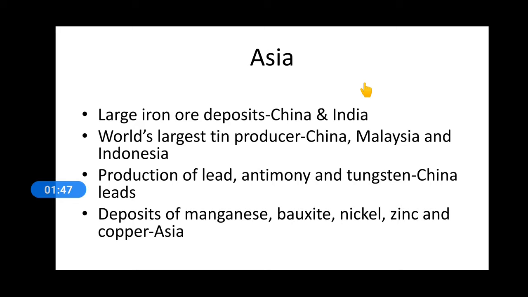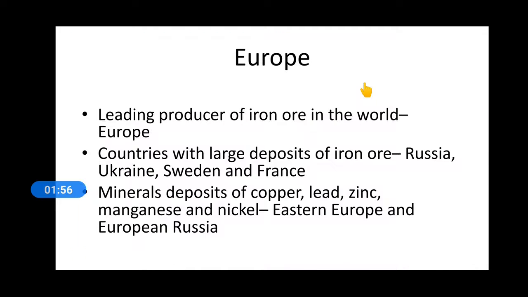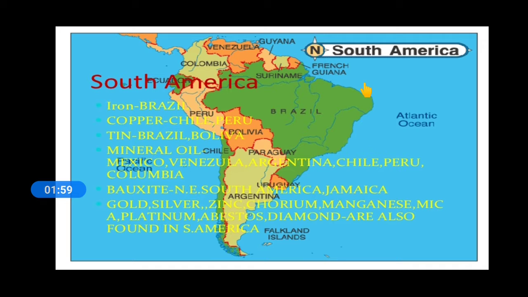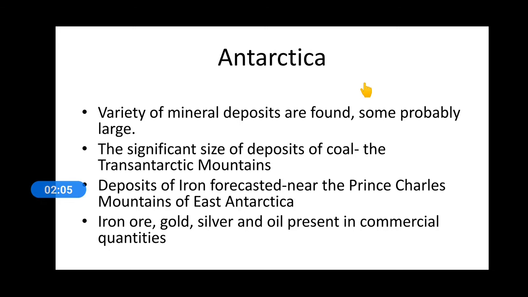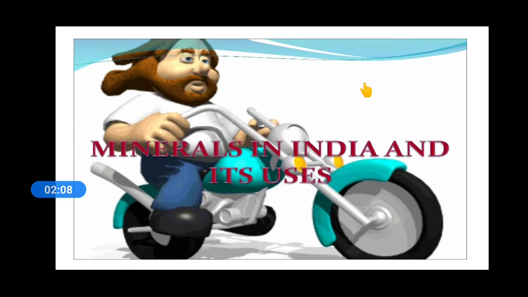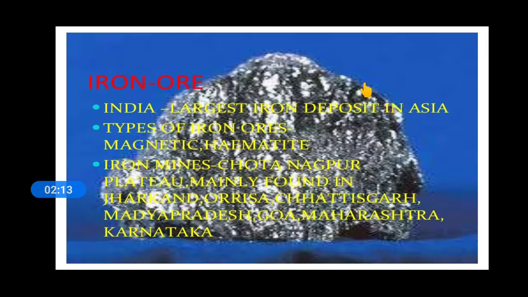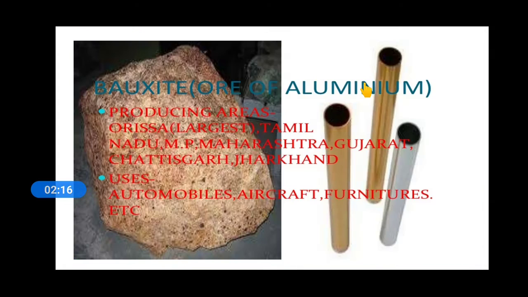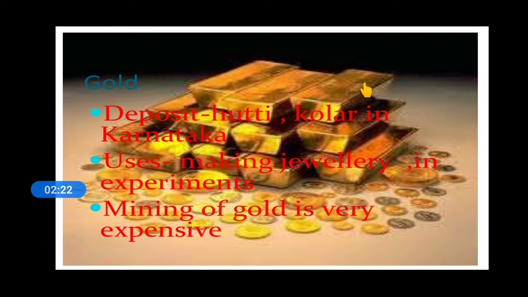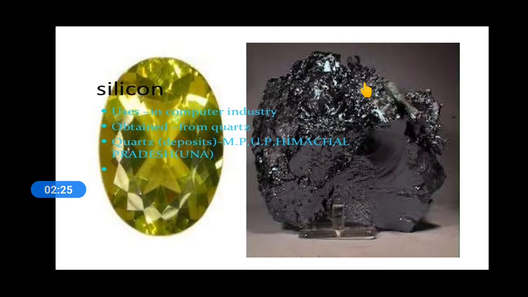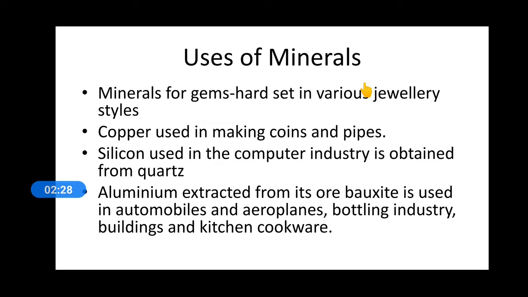It is unequally distributed, and we have seen that there are 7 continents and how the minerals are distributed in all the 7 continents: Europe, Asia, North America, South America, Africa, Australia, and lastly Antarctica. We have also continued with the next topic, that was minerals in India and their uses. We have seen the different minerals found in India, that is iron ore, bauxite, mica, copper, manganese, limestone, gold, salt, silicon, and we have seen the uses of minerals.